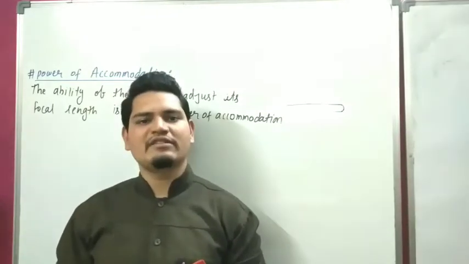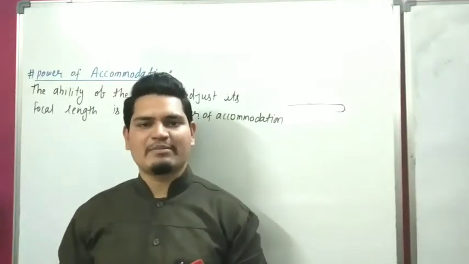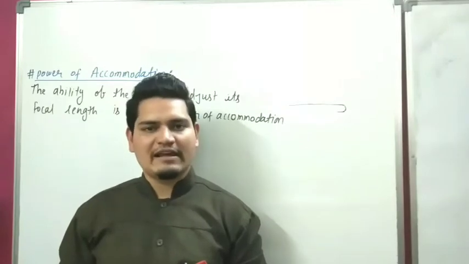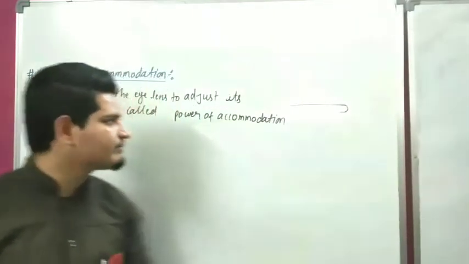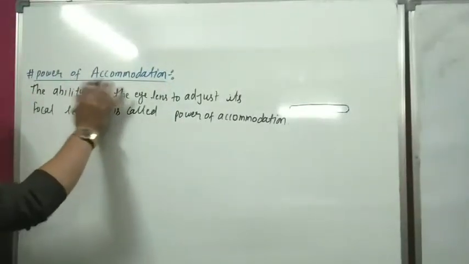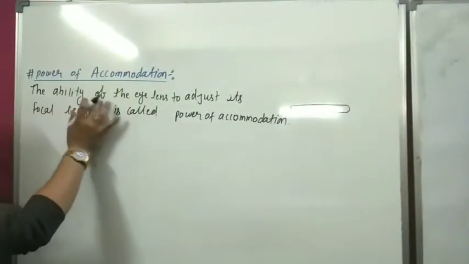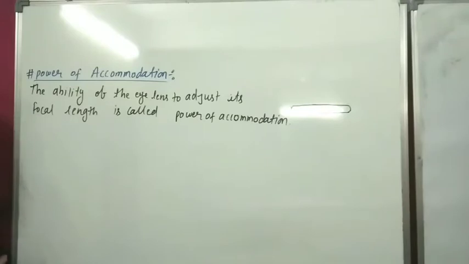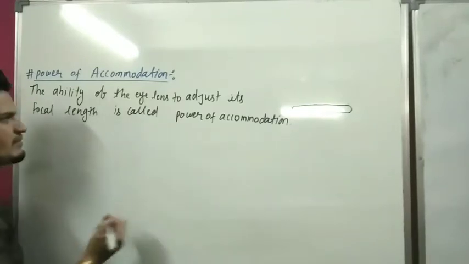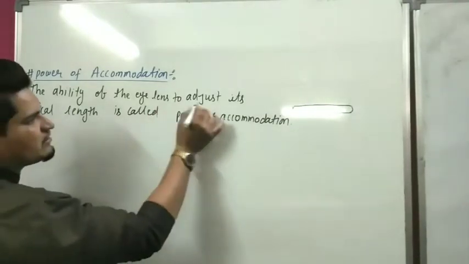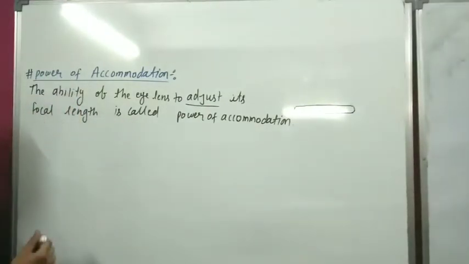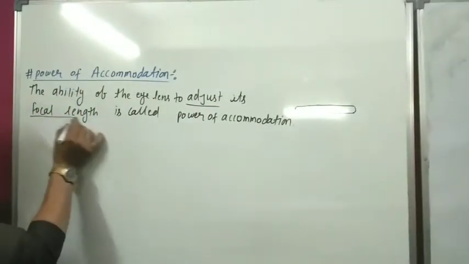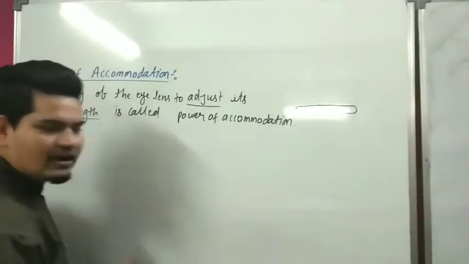So how much is the capacity of the eye lens is called power of accommodation. Power of accommodation is the capacity of the eye lens to adjust its focal length.